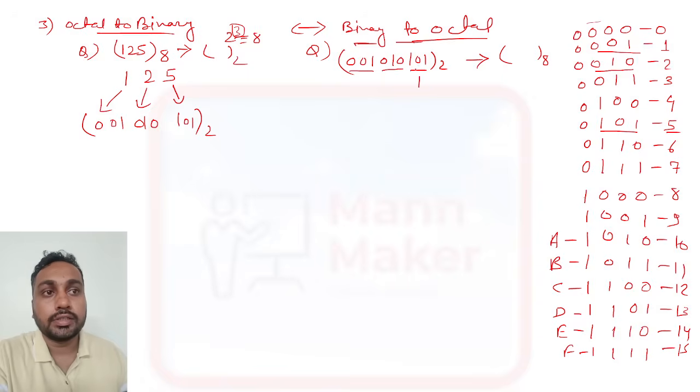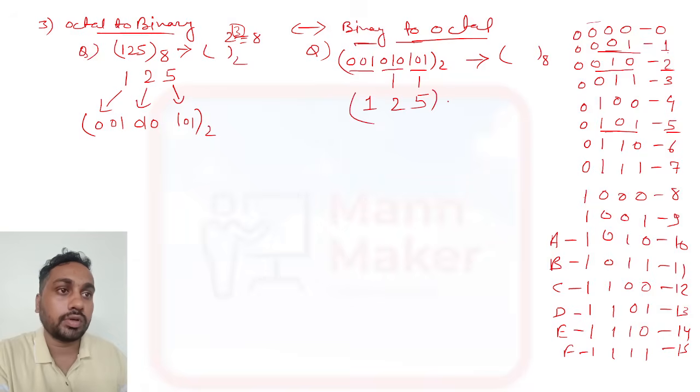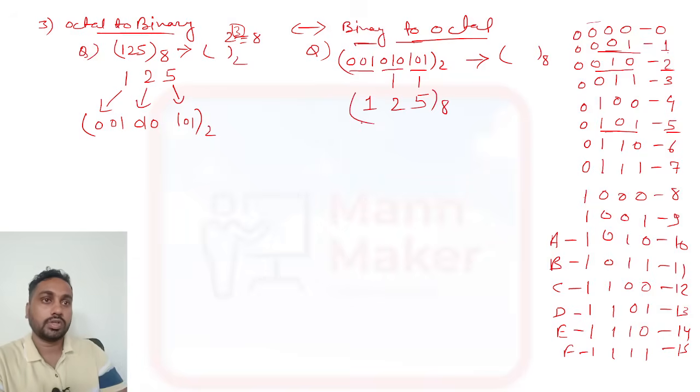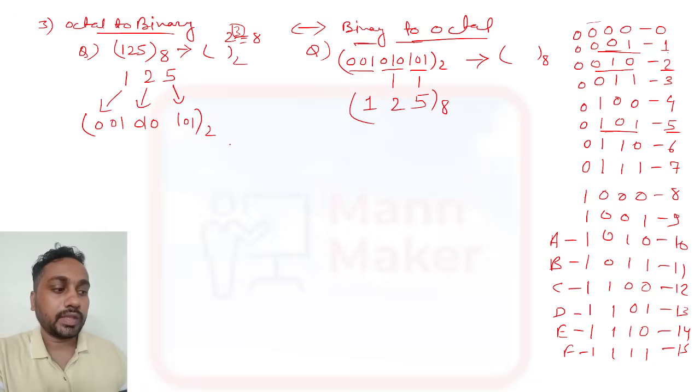So this 3 you make a pair, after this 3, and after that this 3. So this is 101. 101 is what? 101 is 5. 010, 010 is what? 2. So this is your 2. Then 001, 001 is what? 1. So this is your 1. So this is the 125 octal representation. Okay, like this you need to do. That was octal to binary and binary to octal.